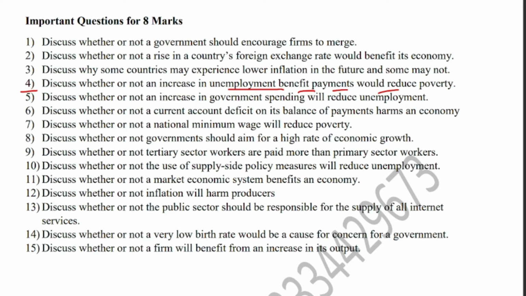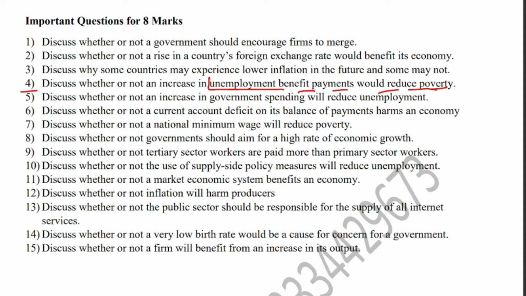On one hand, you will say that it will reduce poverty, and you will have to explain how. On the other hand, you will say that unemployment benefit payments may not decrease poverty. Poverty is when people don't have sufficient income to satisfy their basic needs of food, shelter and clothing. When government provides unemployment benefits or job seeker allowances, people will get some income. As a result, they will be able to afford some basic necessities of life, including food, shelter and clothing, so they can reduce their poverty.